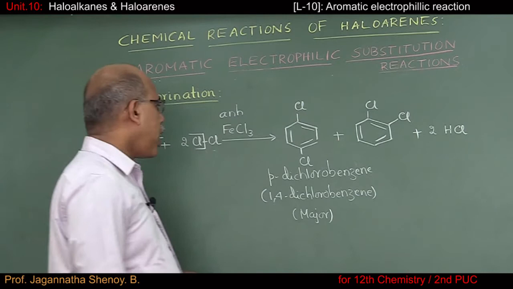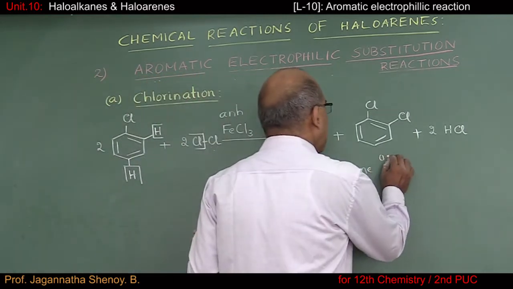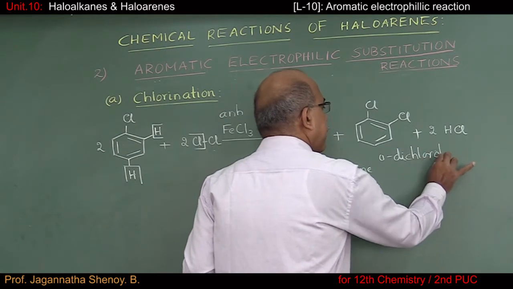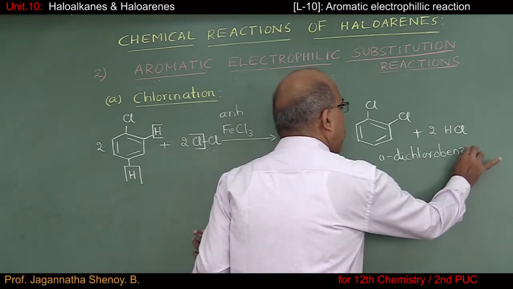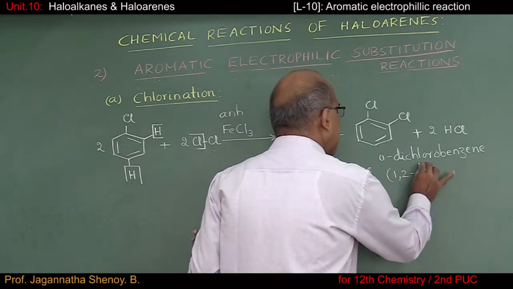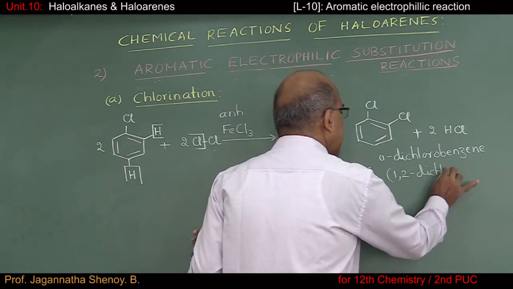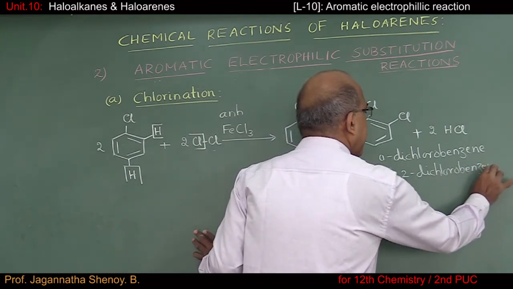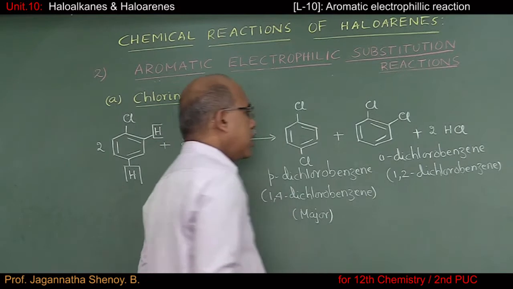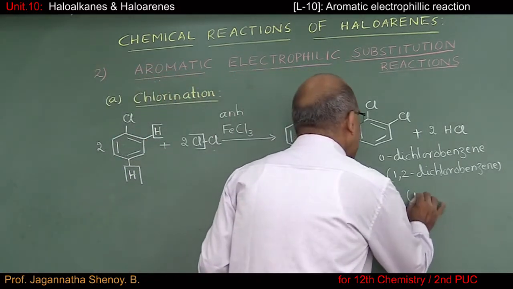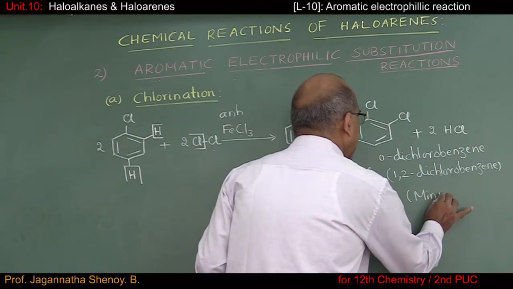And the minor product is ortho-dichlorobenzene. It is also called 1,2-dichlorobenzene, IUPAC name. And ortho isomer is less stable than para isomer. That's why this is the minor product.